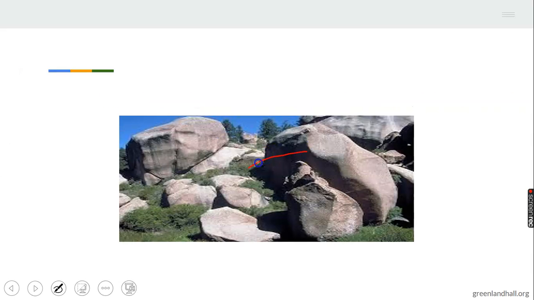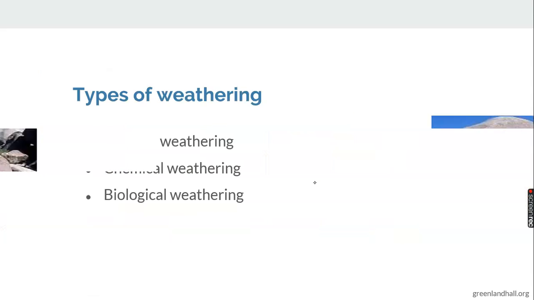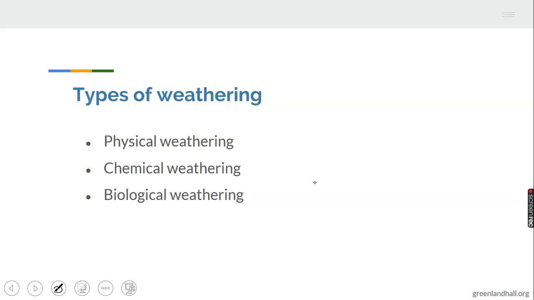As you can see in this picture, you have smaller rock particles that have been disintegrated into pieces. These rock particles were formerly a whole rock, but as weathering has taken place, it has been broken down into fragments.